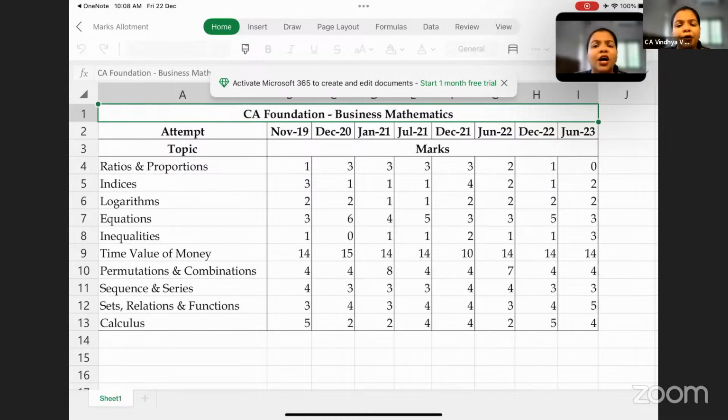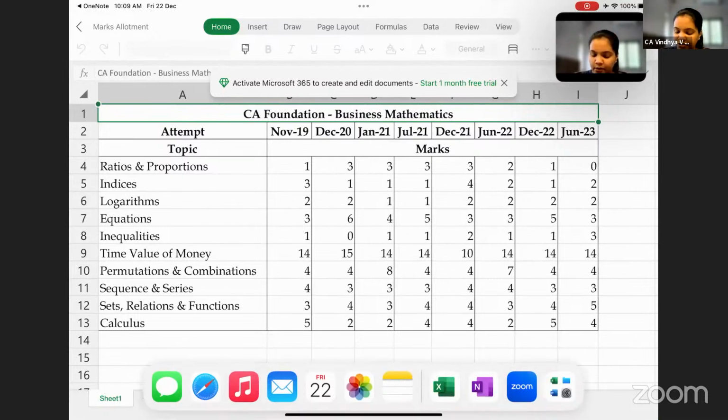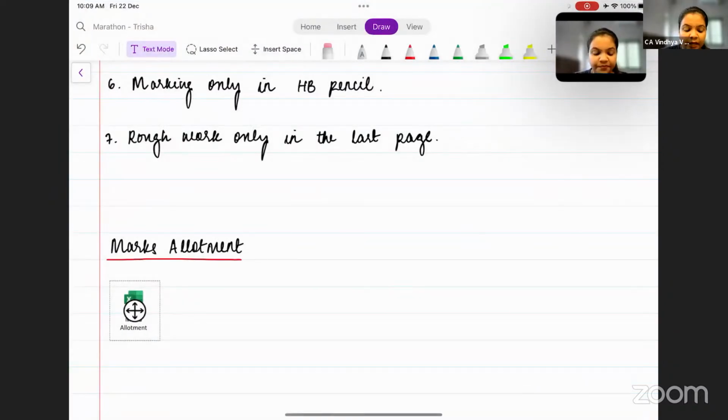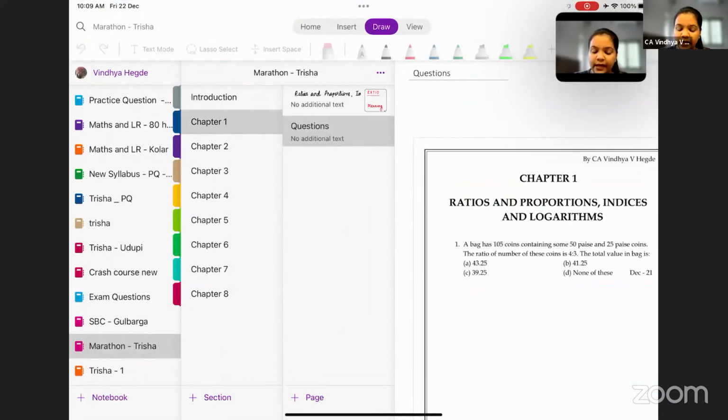Moving on, you have permutations and combinations, which is asked for an average of 4 marks. And then you have sequence and series, again for an average of 3 to 4 marks. And then sets, relations, and functions, again for an average of 3 to 4 marks. Then you have calculus, which is 4 marks we can consider, or sometimes 2, sometimes 5. So let's consider an average of 4 marks. So this is the total weightage that is given for all the subjects. Once we have understood all this, we'll quickly jump into the first chapter, that is ratios and proportions, indices, and logarithms.